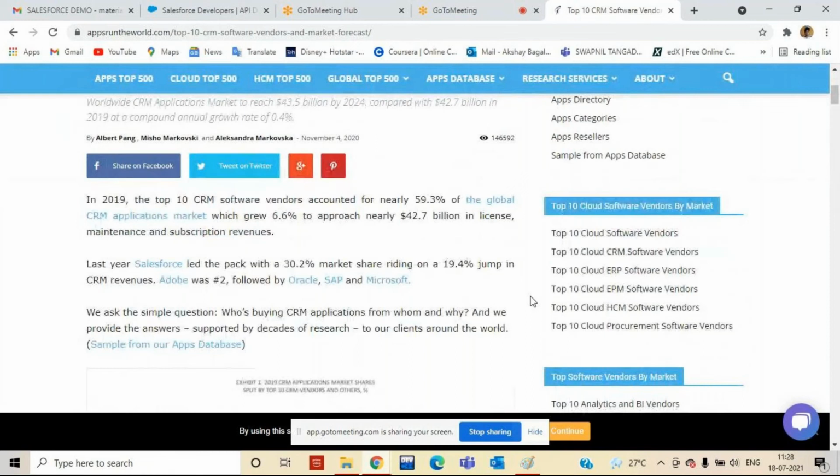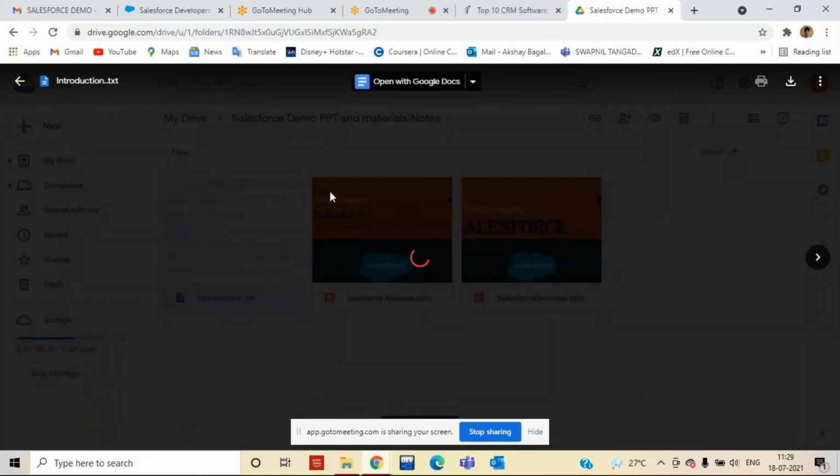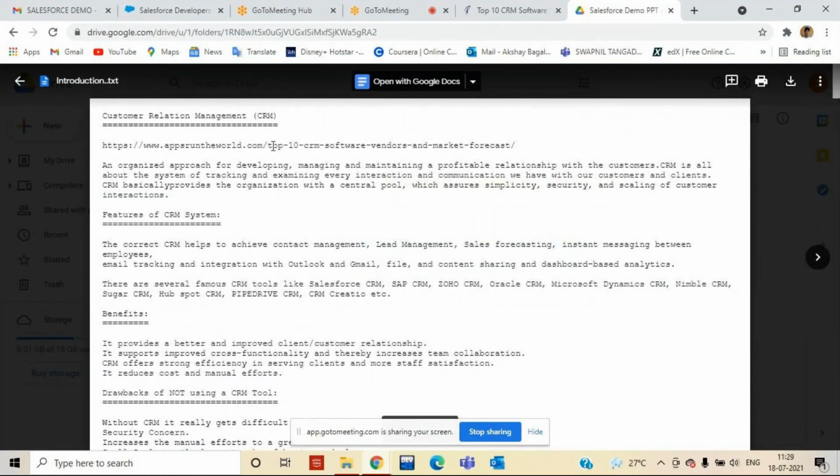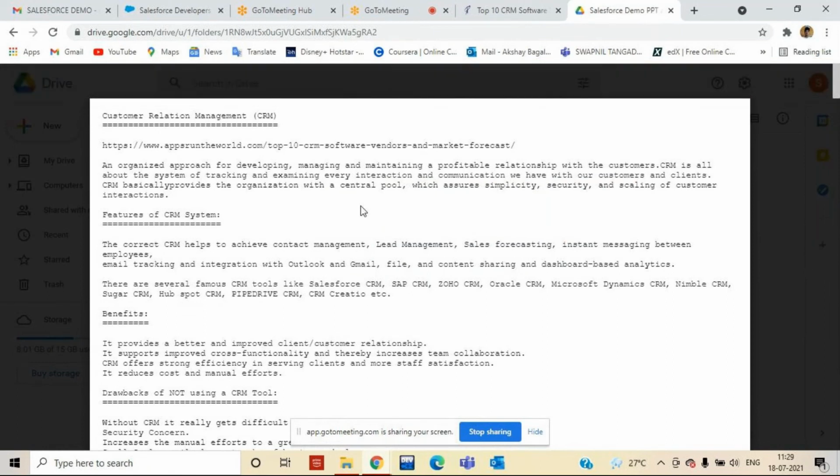Fine. So as we have talked about, Salesforce contains two portions. The first is known as configuration. As we all know, Salesforce is a CRM tool, that is customer relationship management. So what is customer relationship management? It means we are storing data of customers on the cloud. And if we want to access the cloud, what do we need? Internet.